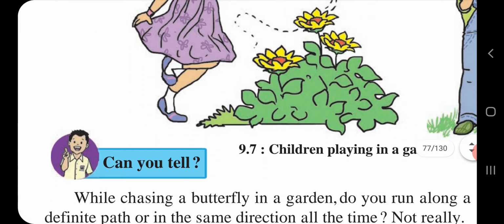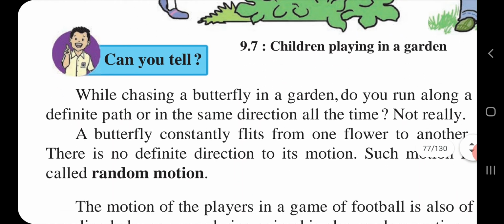Now our next example is random motion. Children, as we can tell from the name itself, while chasing a butterfly in a garden, do you know whether that butterfly runs along a definite path in the same direction all the time?